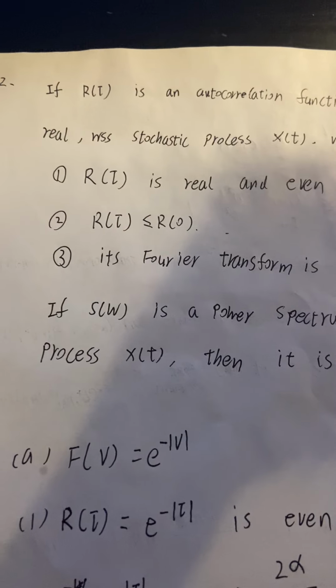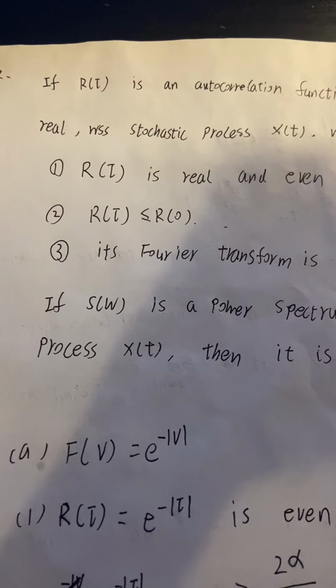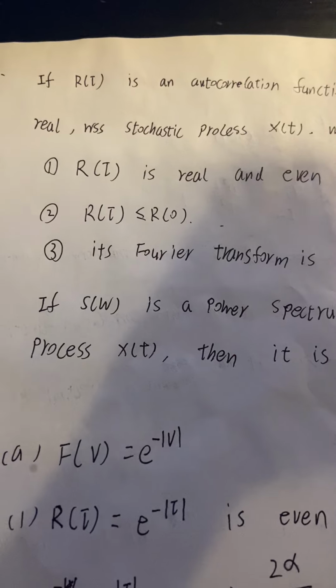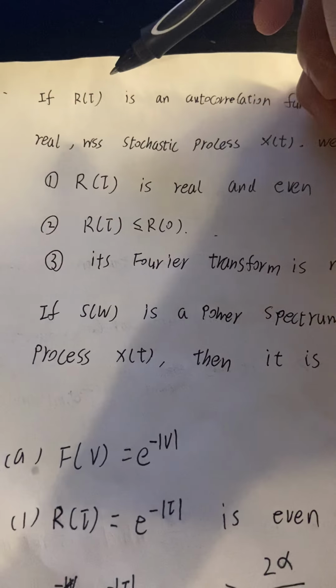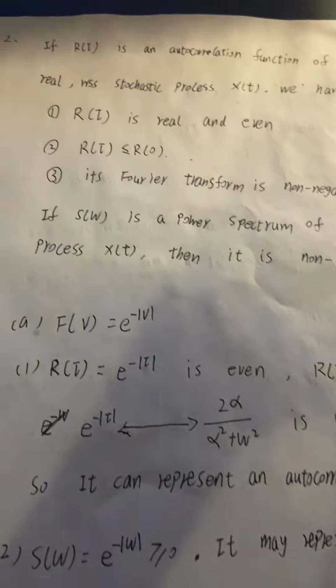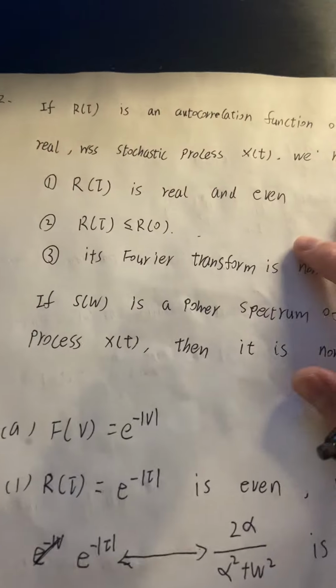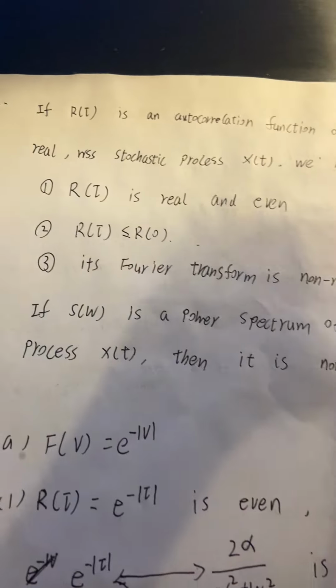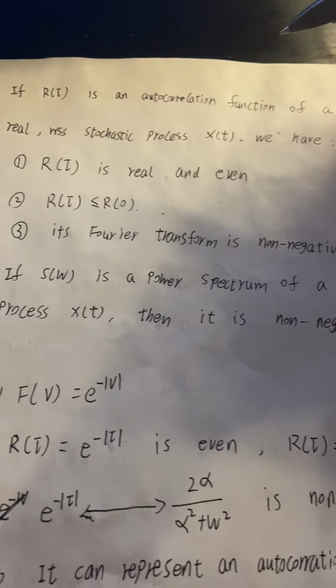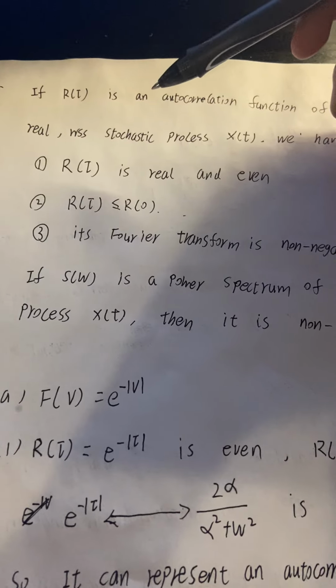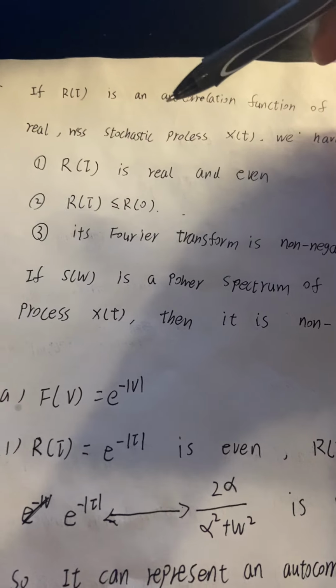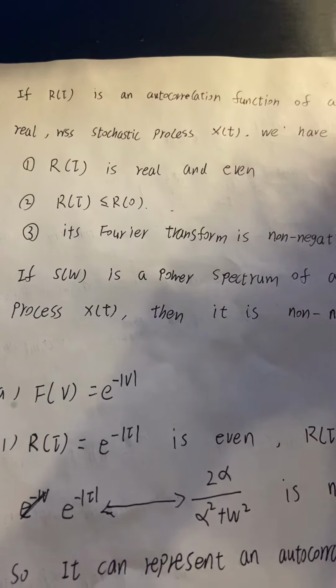At first, we need to know the properties of the autocorrelation function R of tau and the properties of the power spectrum S of omega. If R of tau is an autocorrelation function of a real wide-sense stationary stochastic process X of t, then we have these properties.